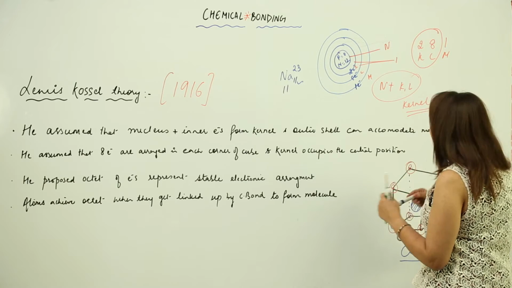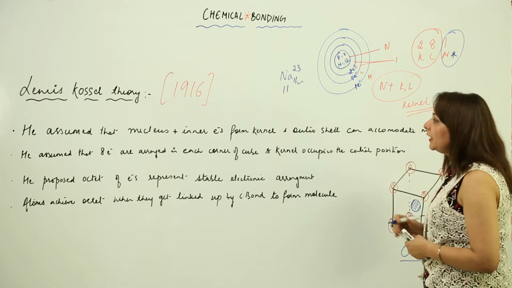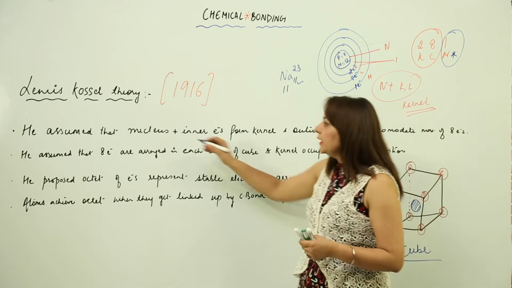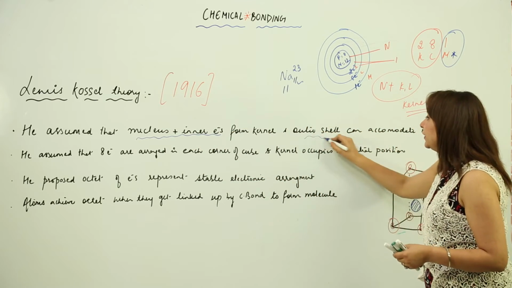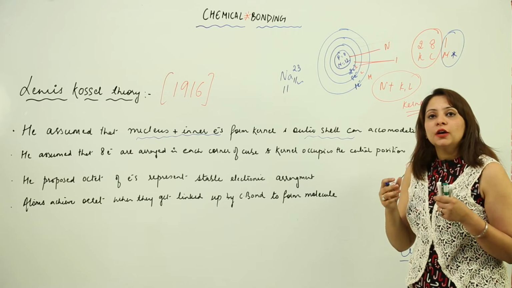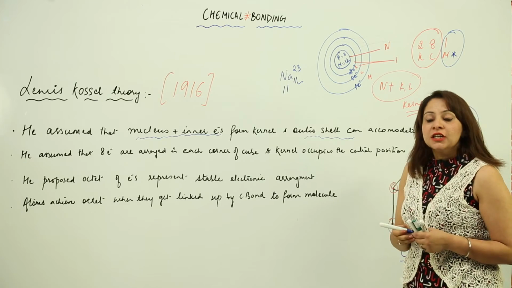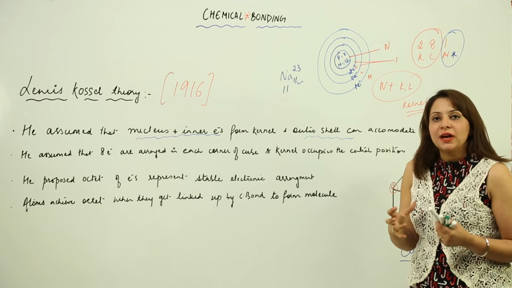and except that what we have is an outermost shell. So this is our outermost shell. So he said that we can divide the atom into 2 portions, that is, one is the nucleus and the inner electrons, and apart from that what we have is the outer shell. And he said that the outer shell can accommodate the maximum number of electrons, that is 8 electrons.